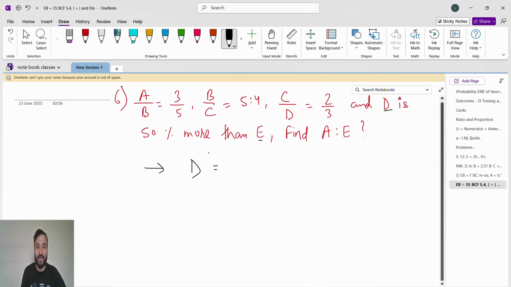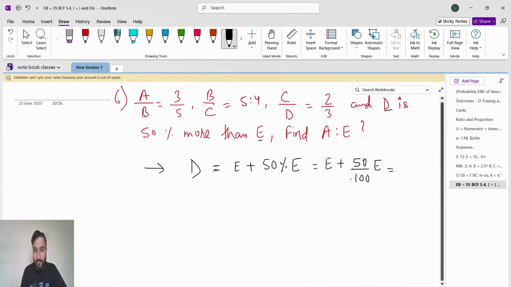So D equals 50% more than E. So E plus 50% of E. So it will become E plus 50% means 50 by 100 into E.